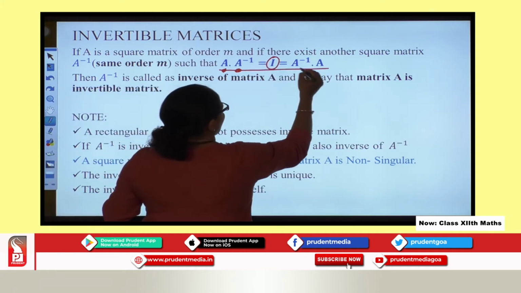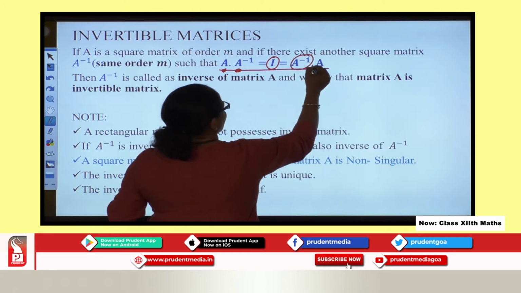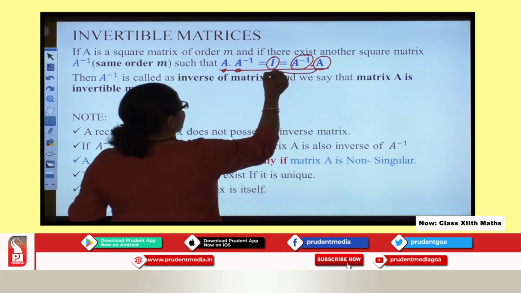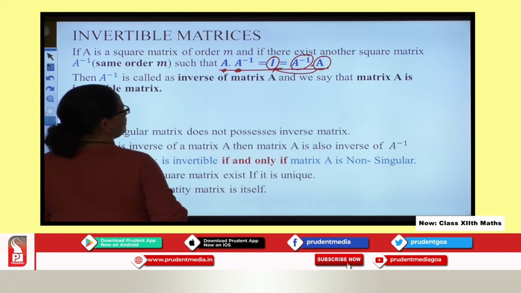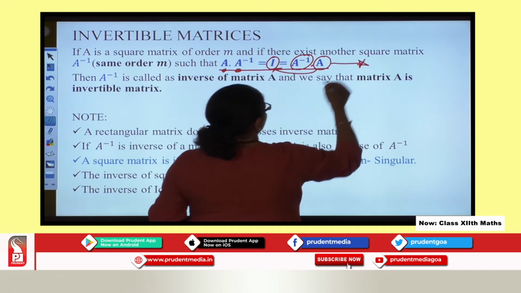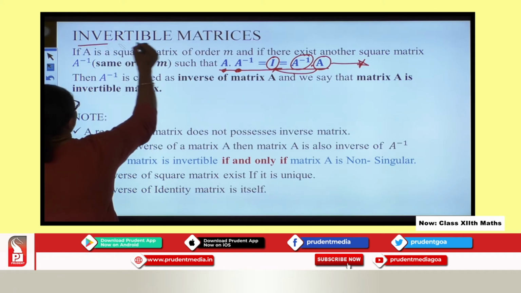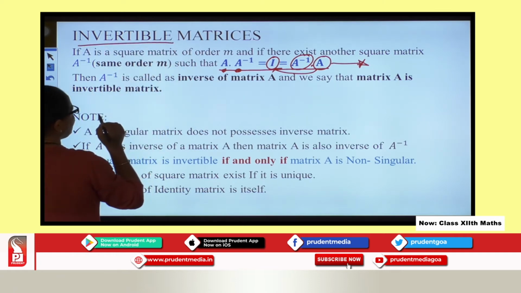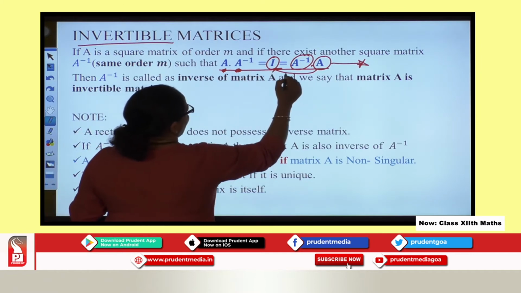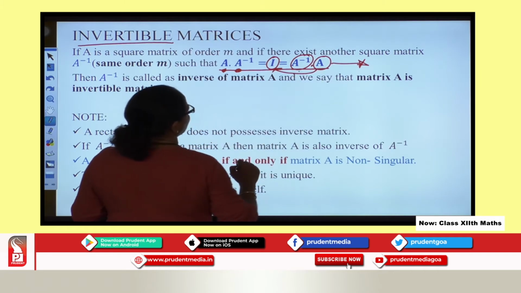And the same way I can say here, the inverse, when you multiply it with your matrix A, again what you get is your identity matrix. So this is a very important condition that you need to know. The given particular matrix is said to be invertible if A into A inverse is equal to I, which can be equal to A inverse into A.